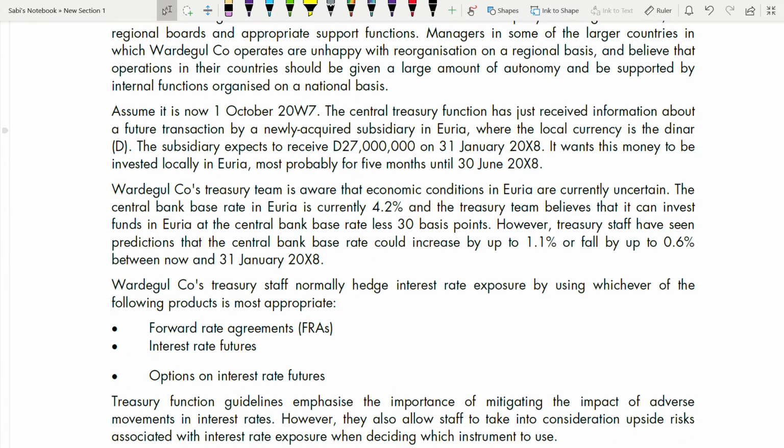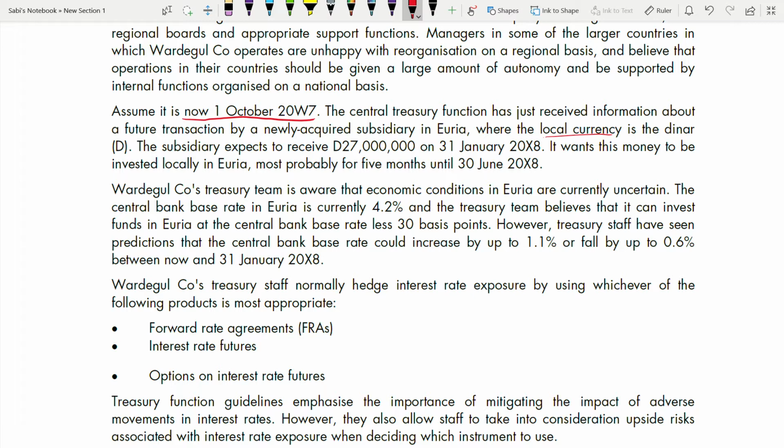Second paragraph: here onwards you need it for part A. Assuming it is now 1st of October 2007. This is very important, the now date. Central Treasury function has just received information about a future transaction by a newly acquired subsidiary in an area where the local currency is the dinar. This question is not about exchange rate. Most of you will treat this as exchange rate because they mentioned the word currency, but don't make any assumption. Go and read further.